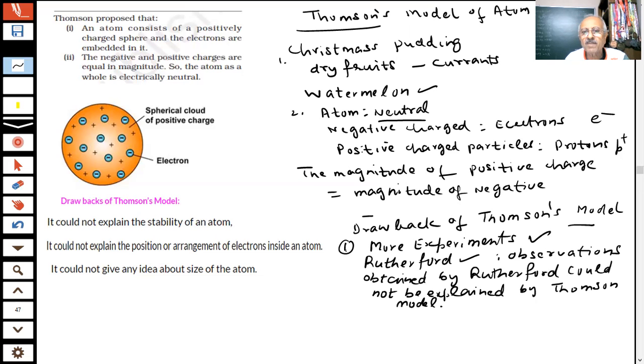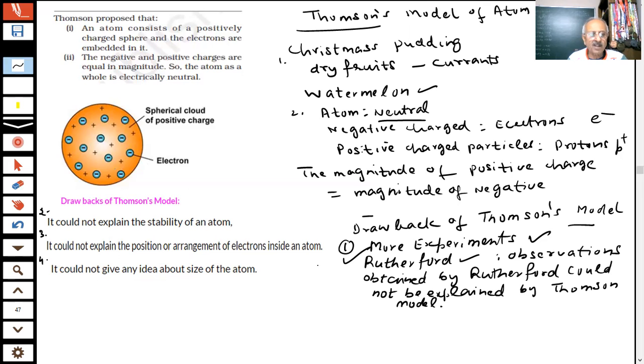More experiments were done. They could not be explained by this. Number 2 point, it could not explain the stability of the atom. Number 3, it could not explain the position or arrangement of electrons inside the atom. Number 4, it could not give any idea about the size of the atom. You have noted down everything, students.